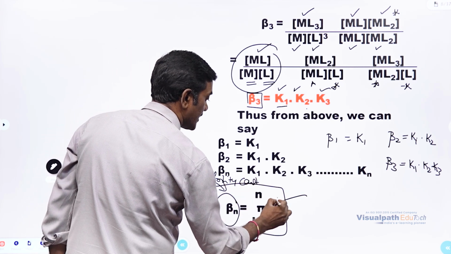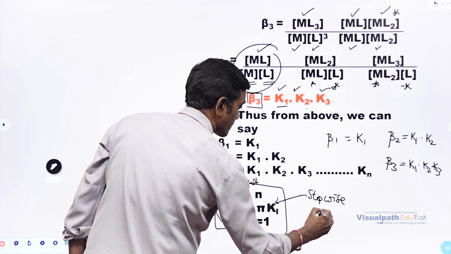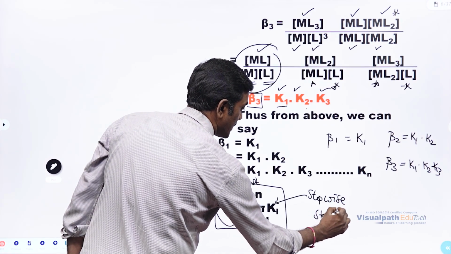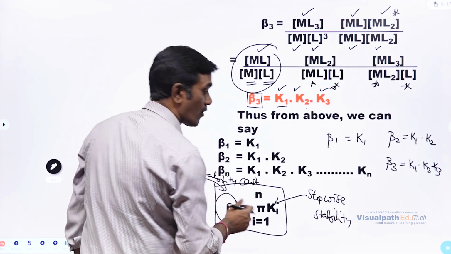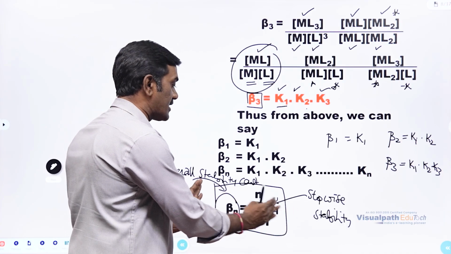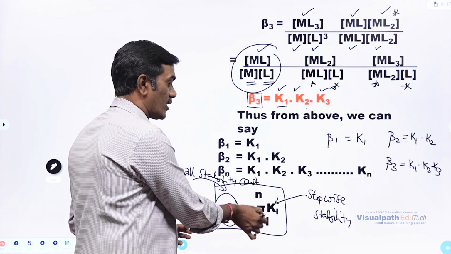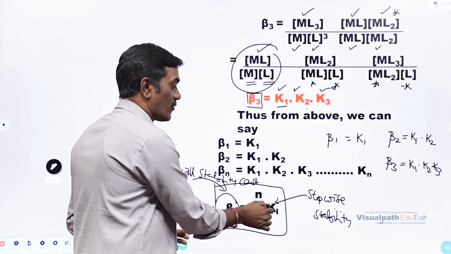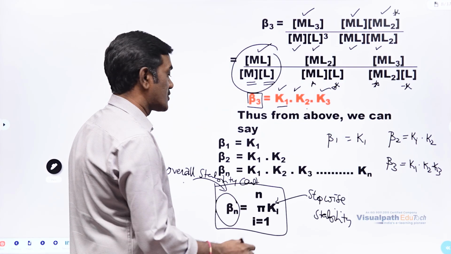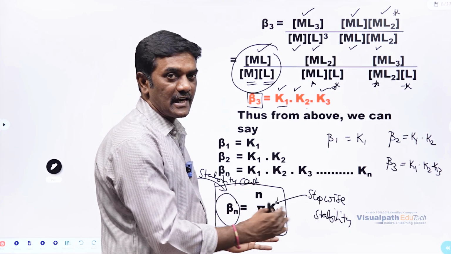And this is stepwise stability constant. So this is the relation between overall stability constant and stepwise stability constant. The relation between them is very clear. Beta n is equal to the product from 1 to n of K. So overall stability constant and stepwise stability constants are related in this way.